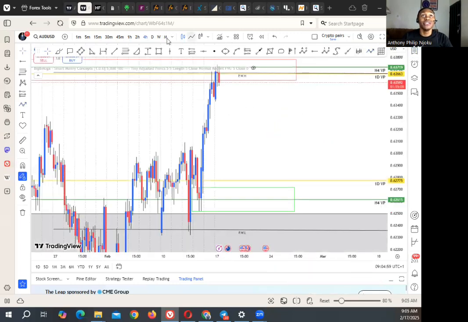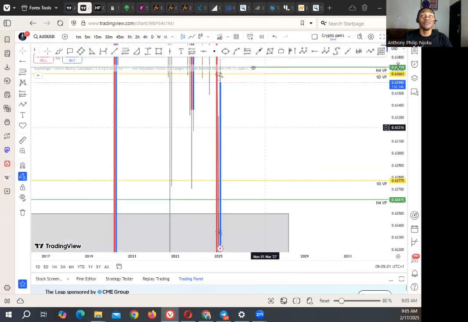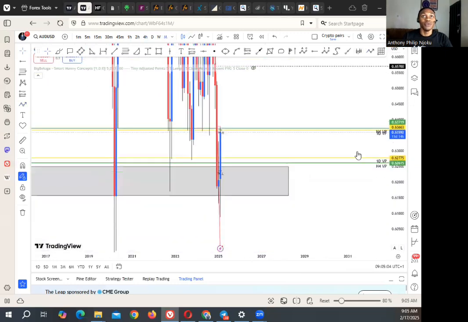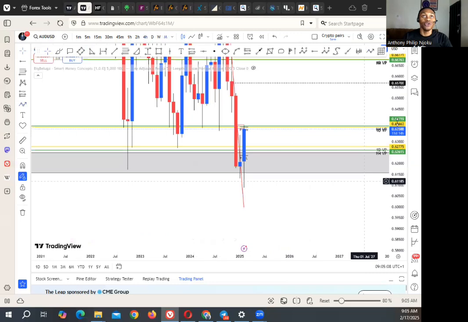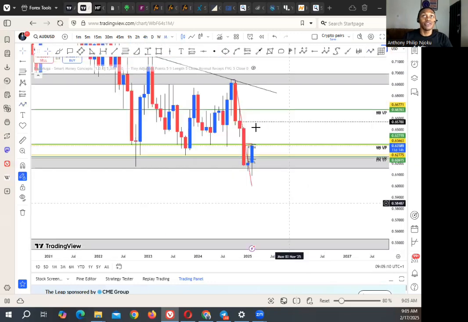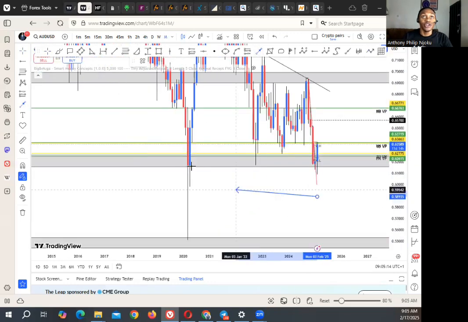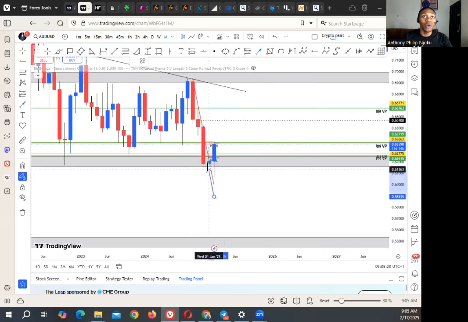Now for AUD USD on the monthly time frame, what do we see? We see the same picture we saw on Euro USD. There was a very swift respect of this particular market before. Market has also come to respect here right now. So for January, there was indecisive movement, but for February, it was a massive bullish momentum.